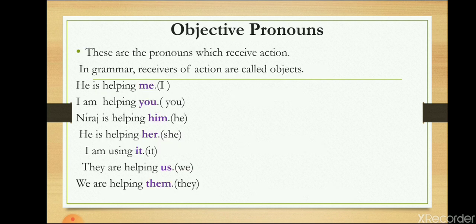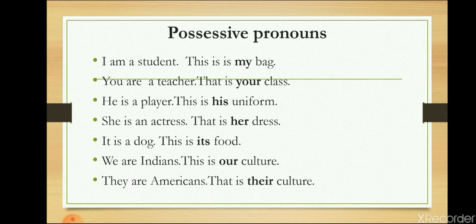Objective pronouns. In subjective pronouns, we have studied that subjects are appearing as performers of the action, but objective pronouns are not doing any action. However, they are receivers of the action. He is helping me. In this sentence, he is a subjective pronoun. However, me is an objective pronoun. I am helping you. Neeraj is helping him. Similarly, the pronouns which are appearing at last like her, it, us, them are objective pronouns in the sentences.